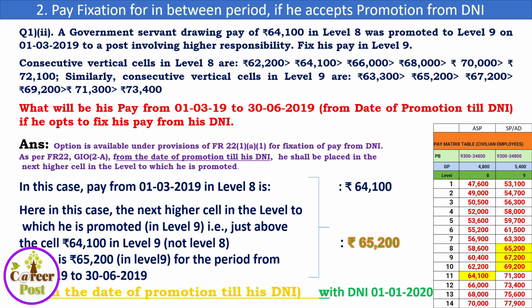Then from the date of promotion till his DNI, the DNI will be 1/1/2020, because 6 months have not been completed from 1/7, and it will be completed only on 1/1/2020. He will be continuing to draw the increment on 1/1/2020.